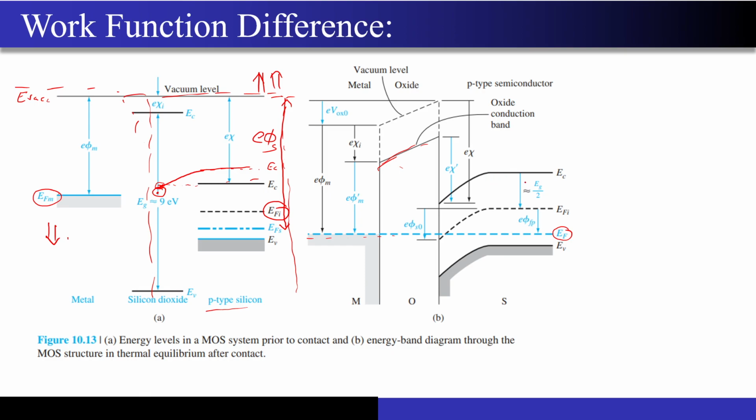So once that is done, you can also observe one interesting thing. There exists a finite slope in the conduction band, right? And what is this quantity? 1 upon q dEc by dx. This is nothing but our beloved electric field. It is our electric field. So what does this mean? Even without applying any external voltage, I still have some electric field across the oxide.